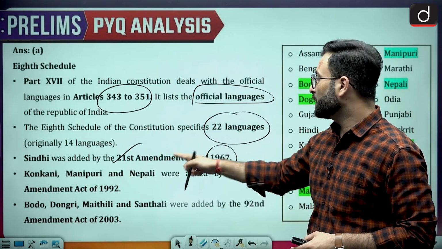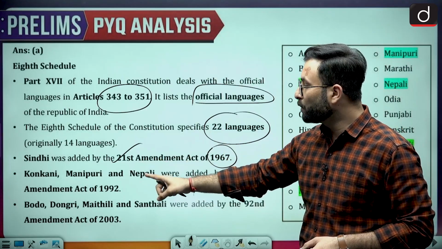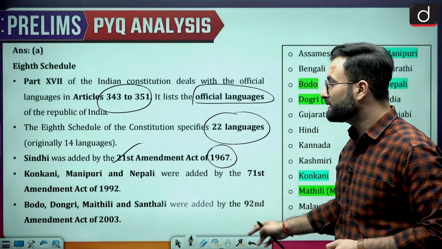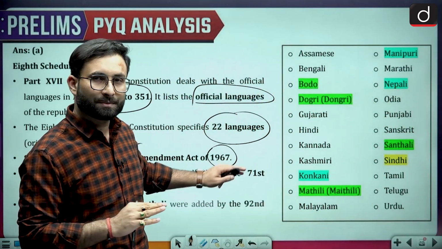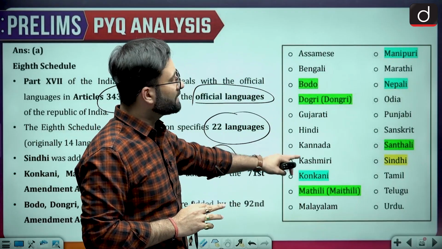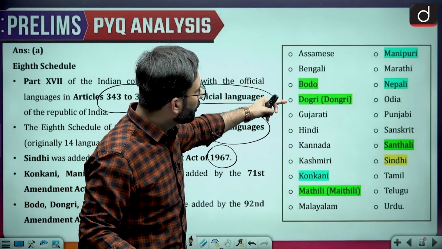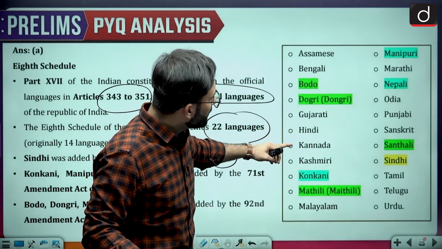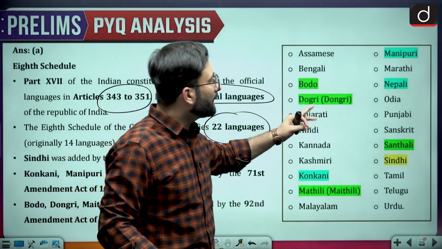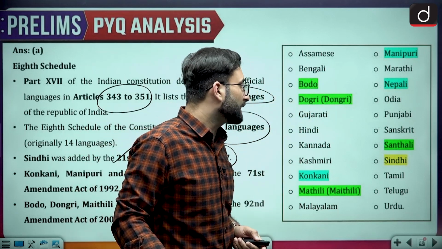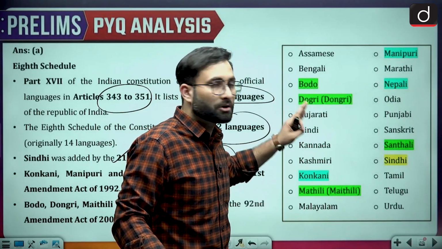Then Konkani, Manipuri, Nepali were added by the 71st Amendment of 1992, and Bodo, Dogri, Maithili, Santhali were added in the 92nd Amendment Act of 2003. Now, this is something which you should remember with respect to the official languages. These are the languages in the 8th Schedule: Assamese, Bengali, Bodo, Dogri, Gujarati, Hindi, Kannada, Kashmiri, Konkani, Maithili, Malayalam, Manipuri, Marathi, Nepali, Odia, Punjabi, Sanskrit, Santhali, Sindhi, Tamil, Telugu, and Urdu. These are your scheduled languages.